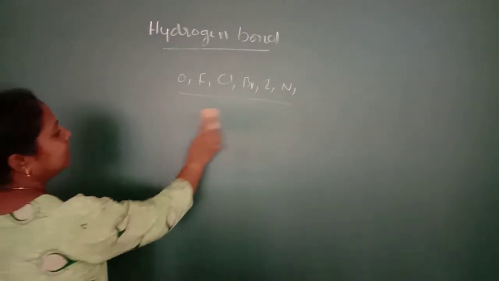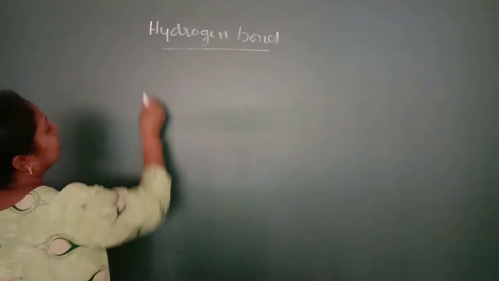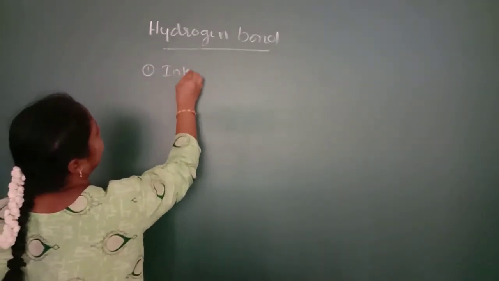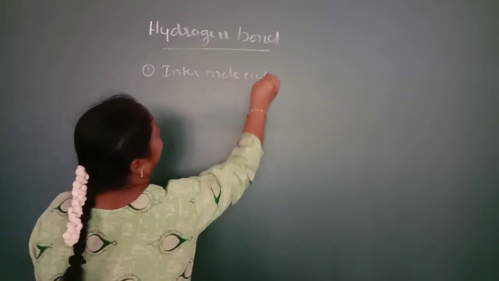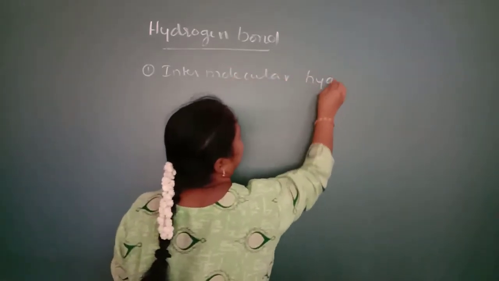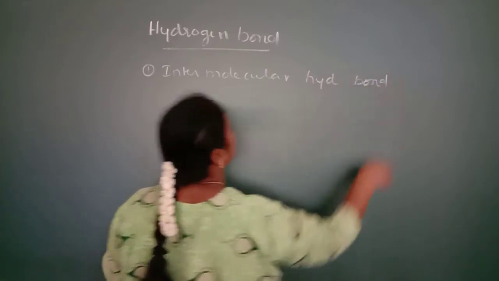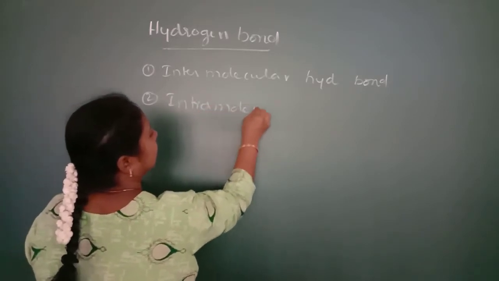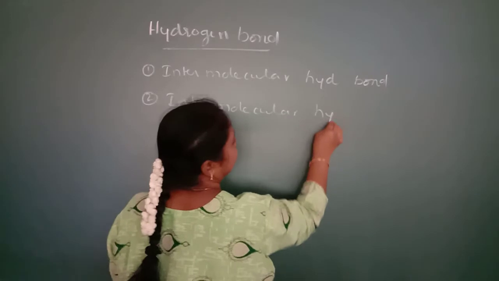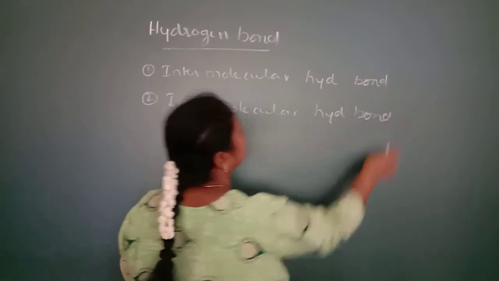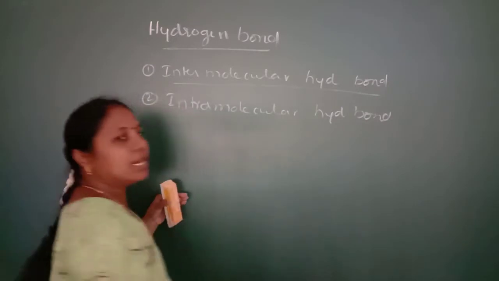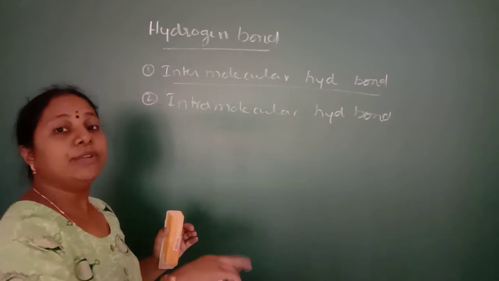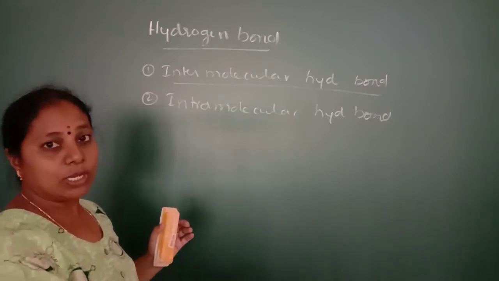Now we will study the classification of hydrogen bonds. Hydrogen bonds can be classified into two categories. The first one is intermolecular hydrogen bond, and the second one is called intramolecular hydrogen bond. So what is meant by intermolecular hydrogen bond? Inter means between the different molecules of same kind.